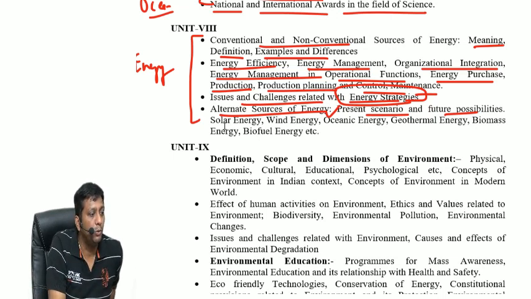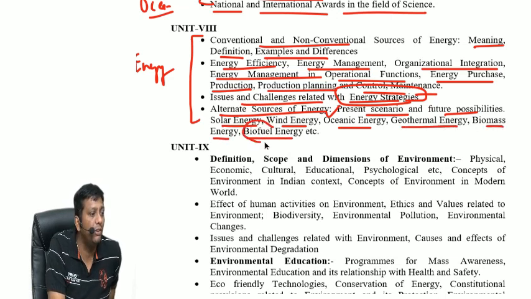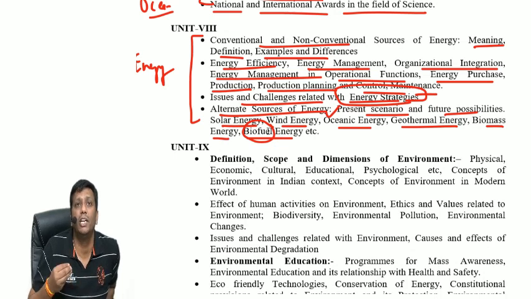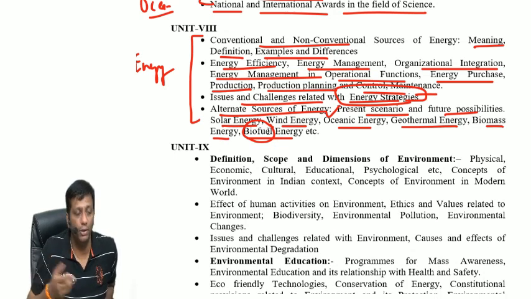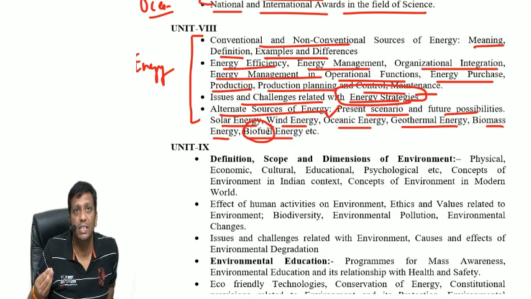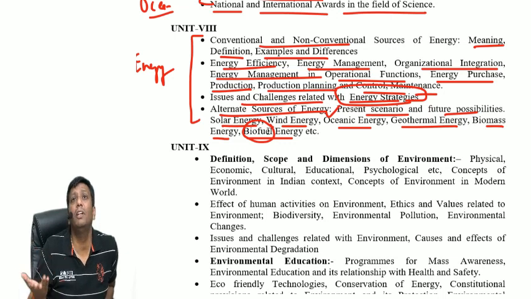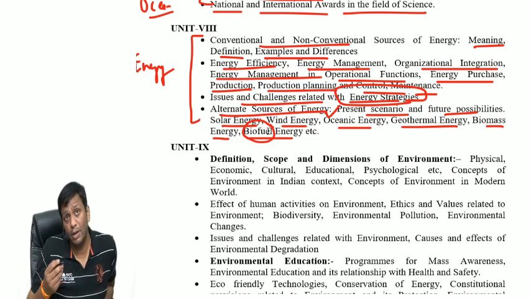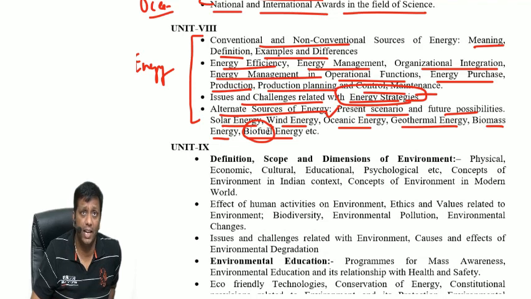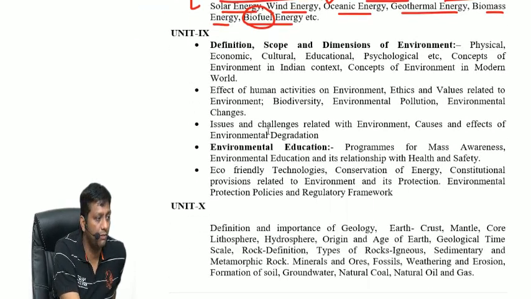And here, what about the future, like solar energy, wind energy, oceanic energy, geothermal energy, biomass energy, biofuel energy. Even biofuel energy is very, very important. This is that type of fuel which is generated from biomasses. It's a bioenergy. So first generation, second generation, third generation, fourth generation. Biofuels are derived from biomasses, like sugarcane and maize. The sugarcane and maize we are using for the formation of ethanol. In that way, the knowledge is required, guys. And even the biofuel policy that the government made recently, a brief knowledge is very, very important.